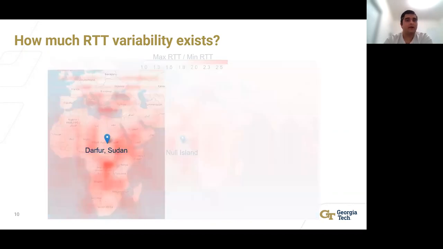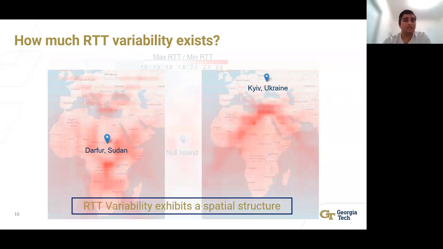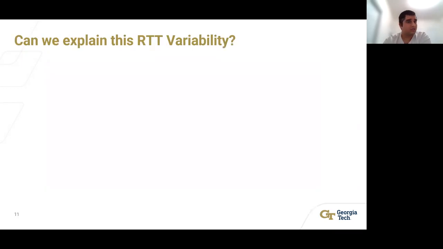We observe similar patterns for other points such as Darfur in Sudan and Kiev in Ukraine. In addition to the magnitude of variability, we also observe that this variability exhibits a spatial structure. So we tried to see if this variability can be explained. In the paper, we perform a thorough analysis of the path components, which helps us provide justifications for this variability. However, for the talk, I'll just provide you a couple of interesting case studies to provide some intuition.